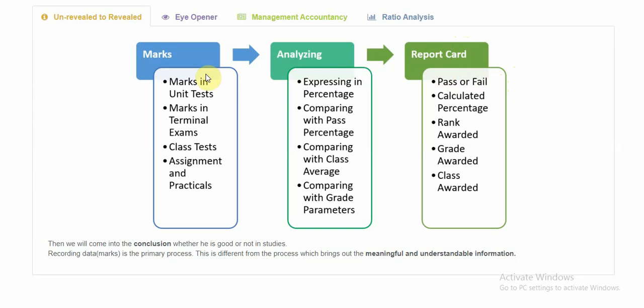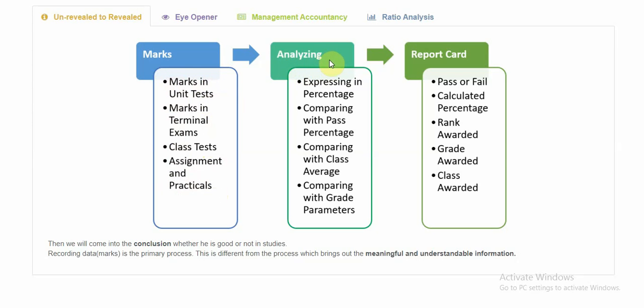So marks that I received from his father could be the marks the kid got in a unit test, his terminal exam marks, class test marks, worksheet marks, or marks allotted to him for his assignments and practicals. This is the source of data. So when we analyze from this source, we will get meaningful conclusions.